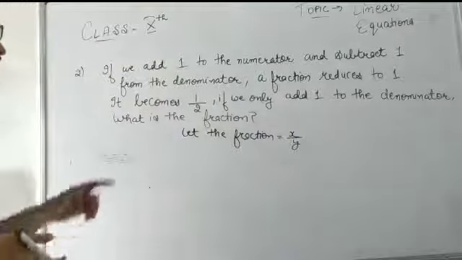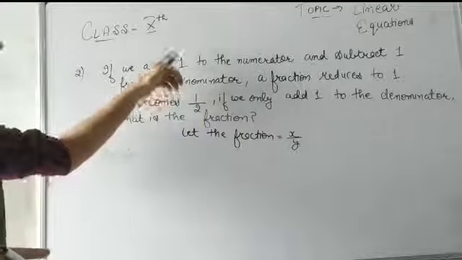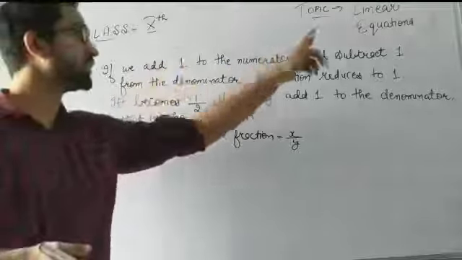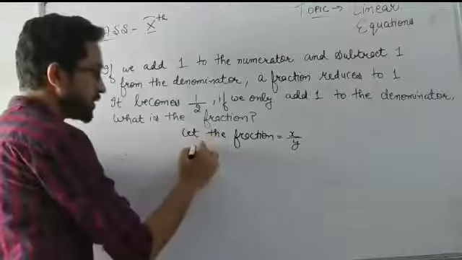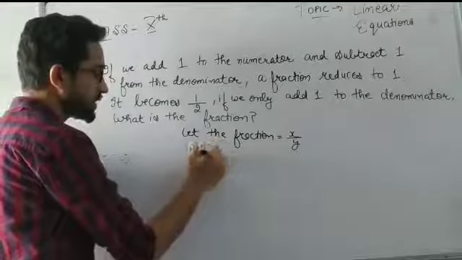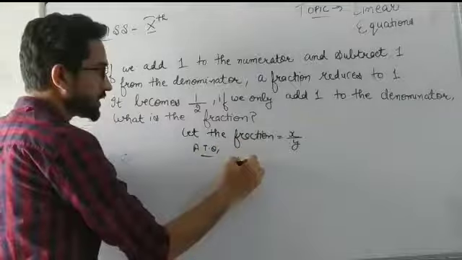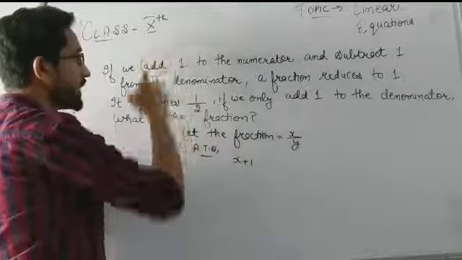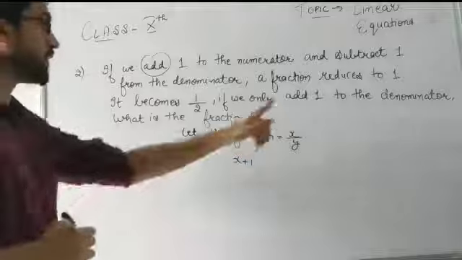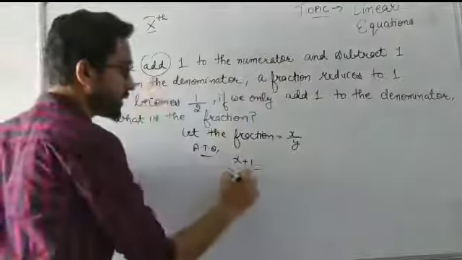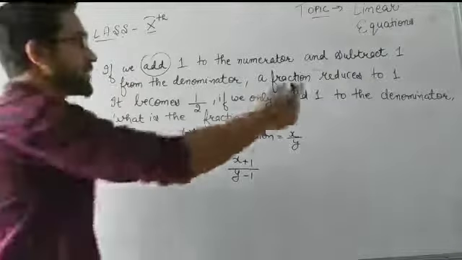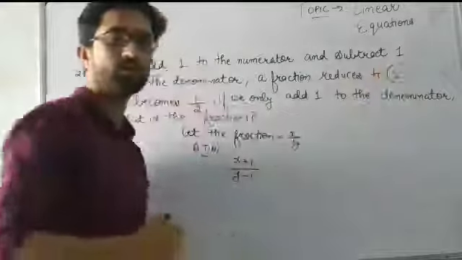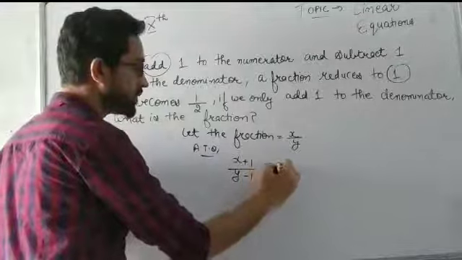Now if you see, here they are saying add 1 to the numerator and subtract 1 from the denominator. That means, according to the question, I have to do x plus 1, we have to add it to the numerator, and subtract 1 from the denominator, that means y minus 1. Then the fraction will reduce to 1, that means it will be equal to 1.